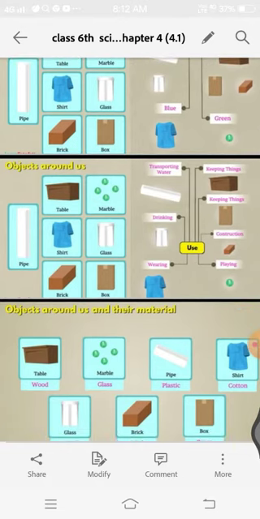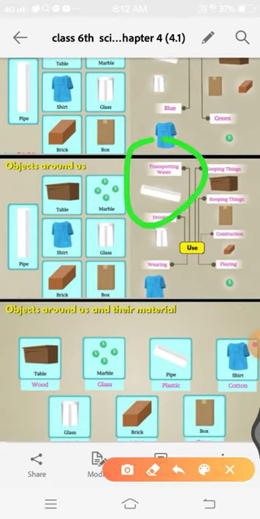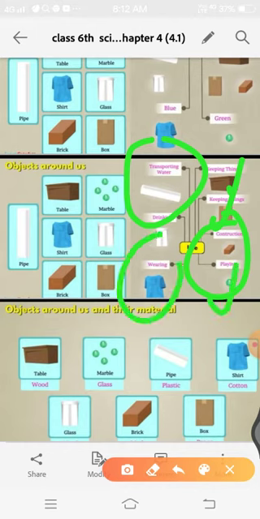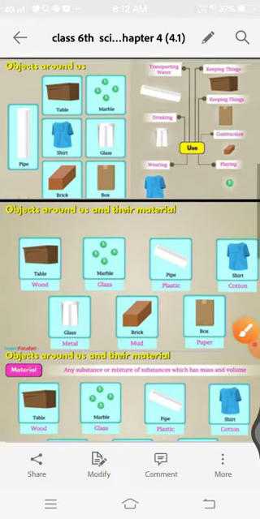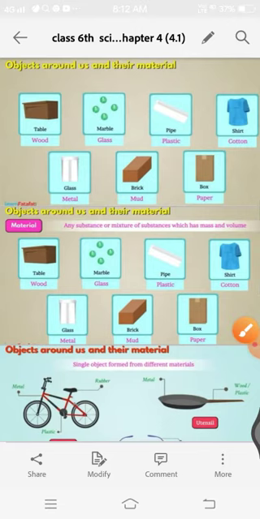Also, their uses are different. Pipe we can use for transporting water. For keeping things we can use cupboard and table. Brick we can use for construction, marble we can use for playing, and shirt we can use for wearing. So objects around us are different in size, shape, and also their uses are different.